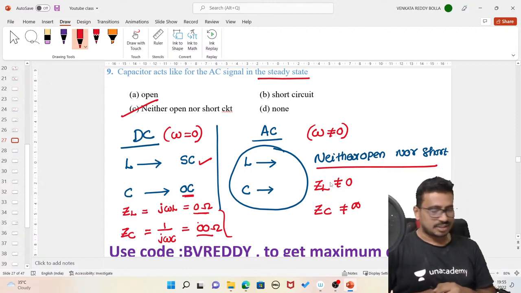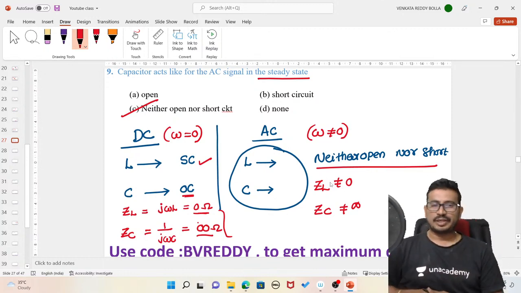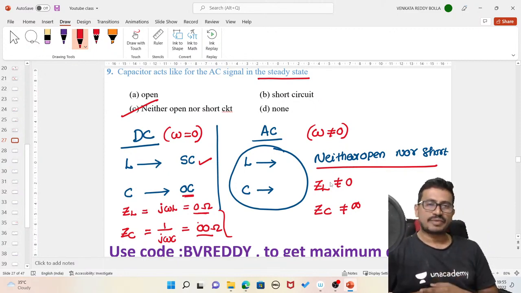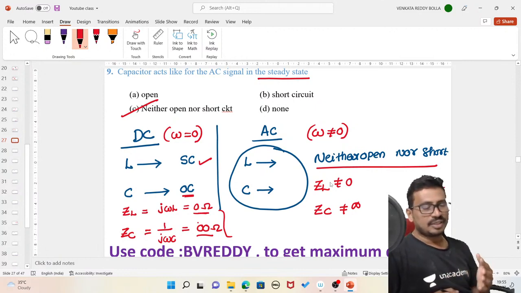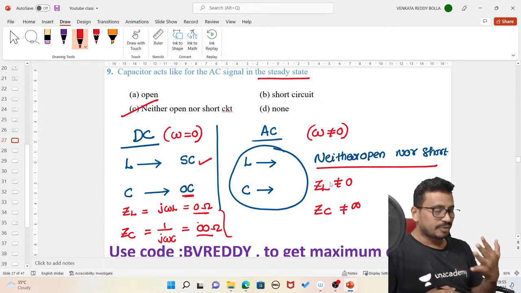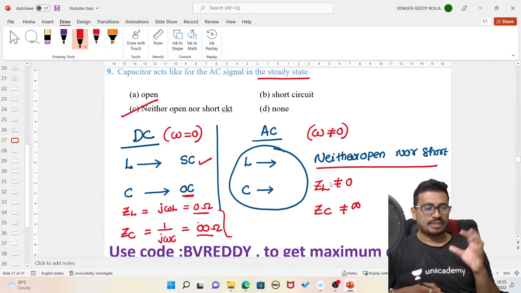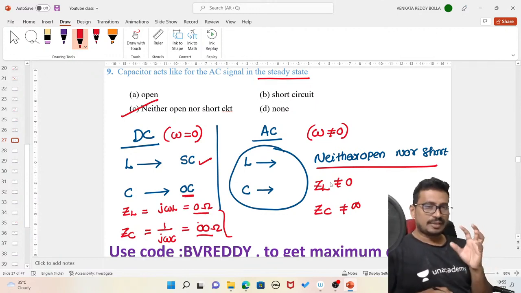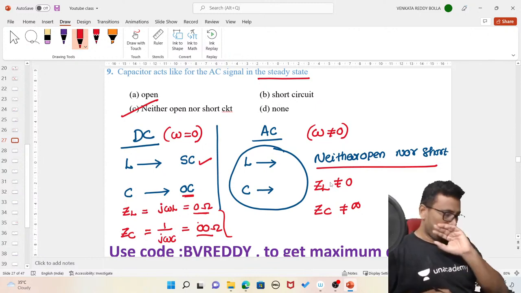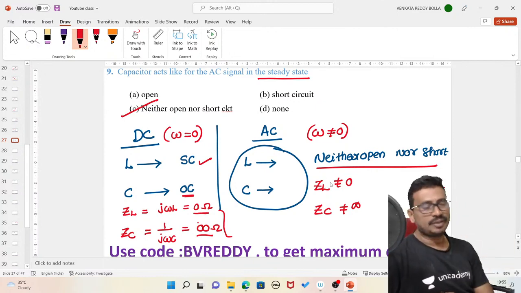Here in the DC supply only the nature of the inductor and capacitor will change. But in the AC case, the inductor and capacitor show their original behavior. Because of the frequency in the DC case, the inductor and capacitor lose their original behavior, right?